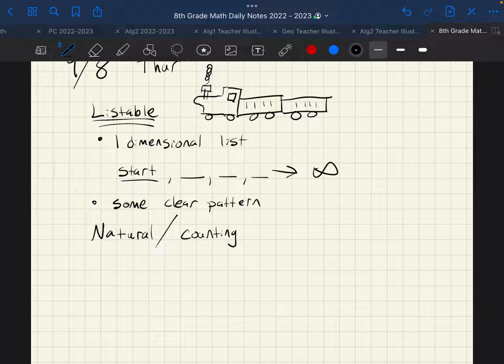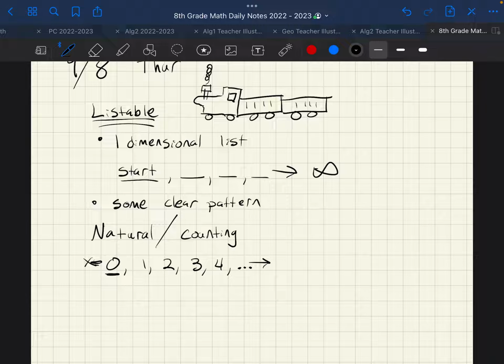And just take a look at the list. It goes 0, then 1, then 2, then 3, then 4, and on forever and ever into infinity. By default, the natural numbers are listable. I mean, look at this. It has a start. It does not go in this direction. And it goes to the right forever and ever. It is listable. Pretty straightforward.